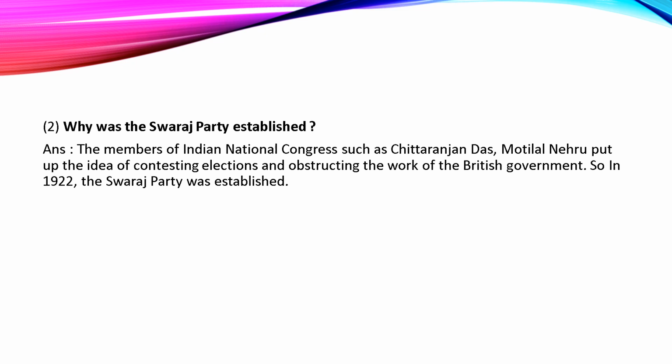So in 1922, the Swarajya Party was established. Their main motive was to contest the elections and obstruct the work of the British government.